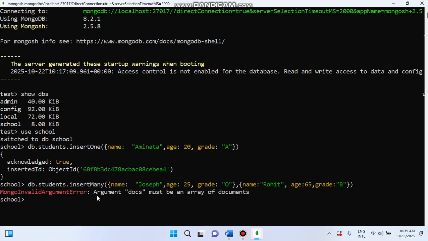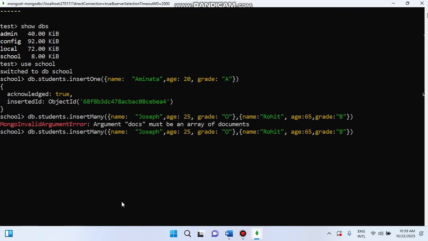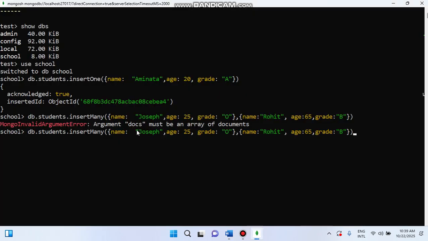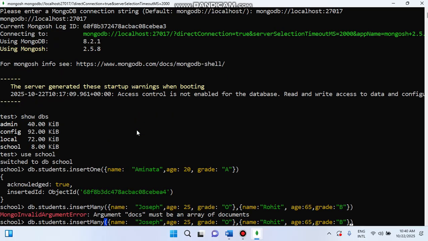Somewhere I got an invalid error. Let me check: the argument does not meet the array. I think I made a mistake somewhere. Let me check. I'm calling db.student.insertMany again. See over here, they are using not the curly bracket but the square bracket, isn't it? So the square bracket is missing. Now everything is done. Let's check that.